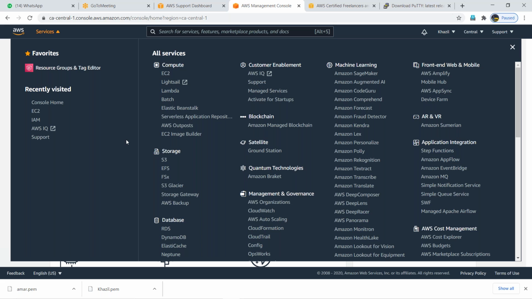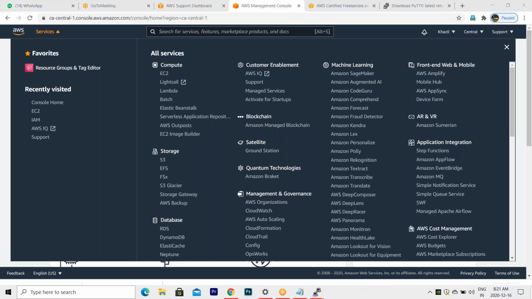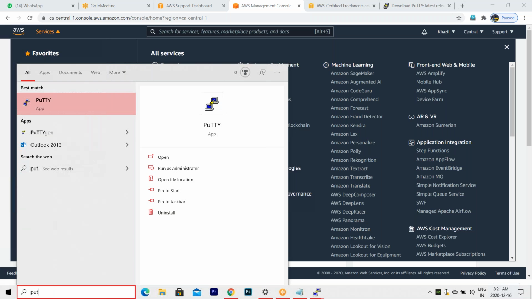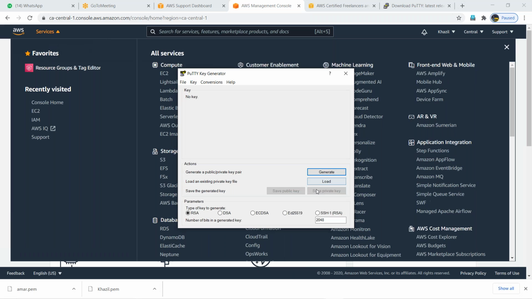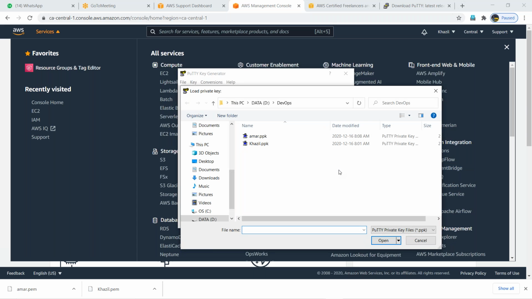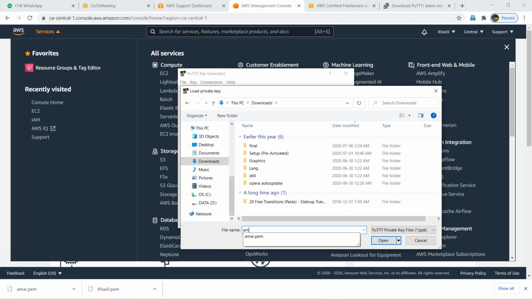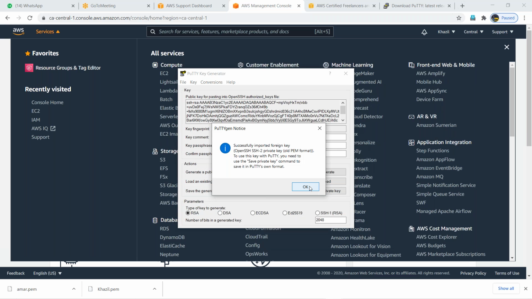Can you open PuTTYgen once? I'm loading that PEM key, which I downloaded from AWS. Load button. Where is that PEM key? Go to downloads. Actually it is in downloads only, but it is showing only some formats. That's the reason I'm searching here. So it is showing, for example, Amar.pem. Definitely, you should remember your PEM key. So I'm selecting my PEM key, then open it.